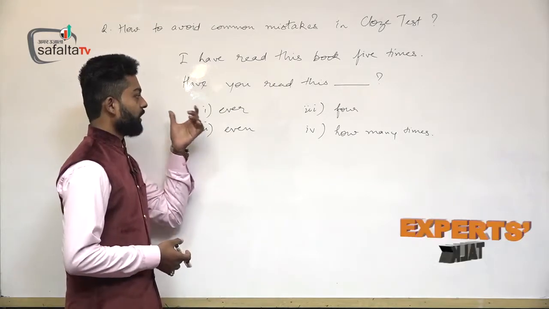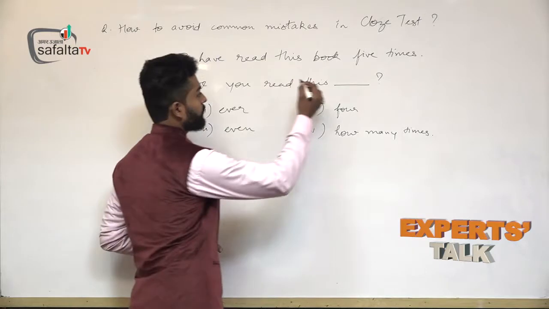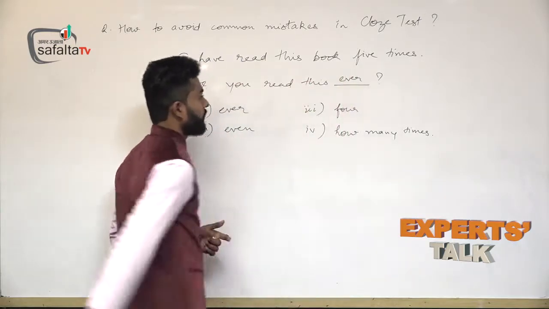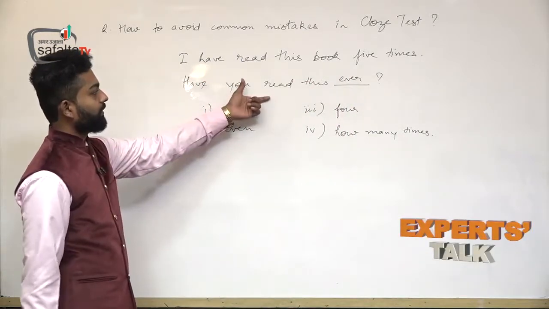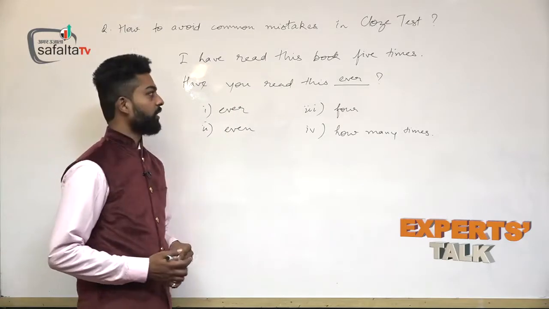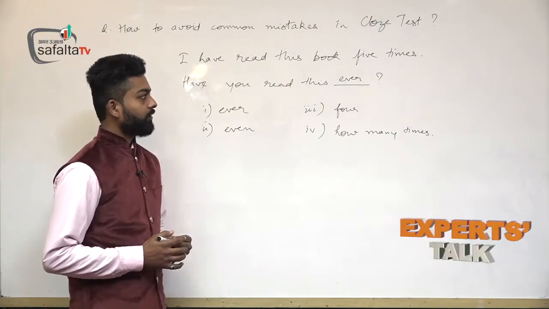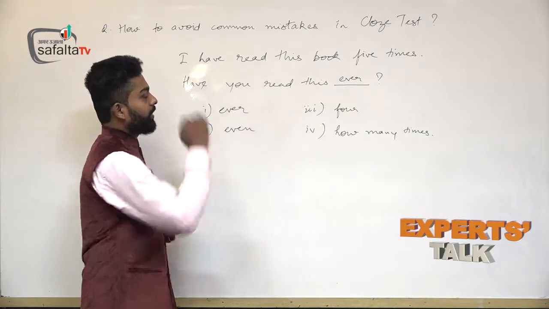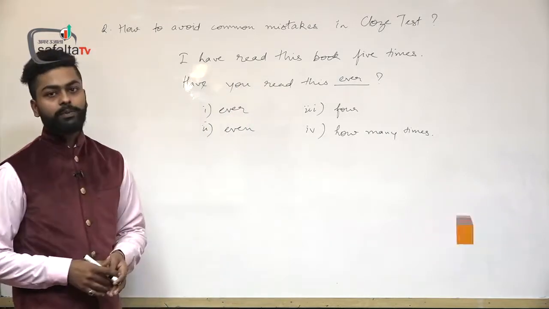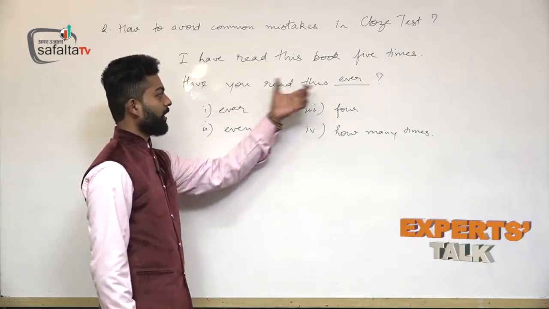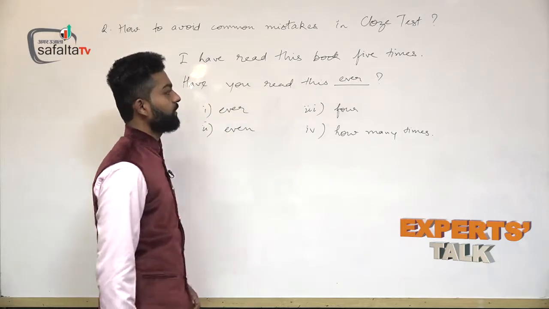If I place ever here, have you read this book ever? Then it makes sense with the first sentence which says that I have read this book 5 times. Have I read this book 5 times? Have you ever read it? So, when you place ever here, the option matches with the first sentence also.